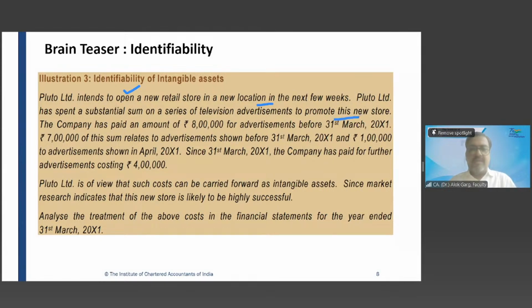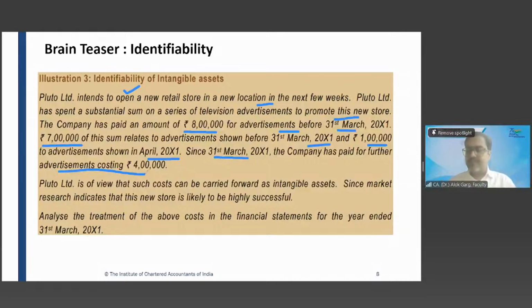The company has paid an amount of rupees 8 lakh for advertisements before 31st March 20x1. 7 lakh of this sum relates to advertisements shown before 31st March 20x1 and 1 lakh to advertisements shown in April 20x1. Since 31st March 20x1, the company has paid for further advertisement costing rupees 4 lakh.